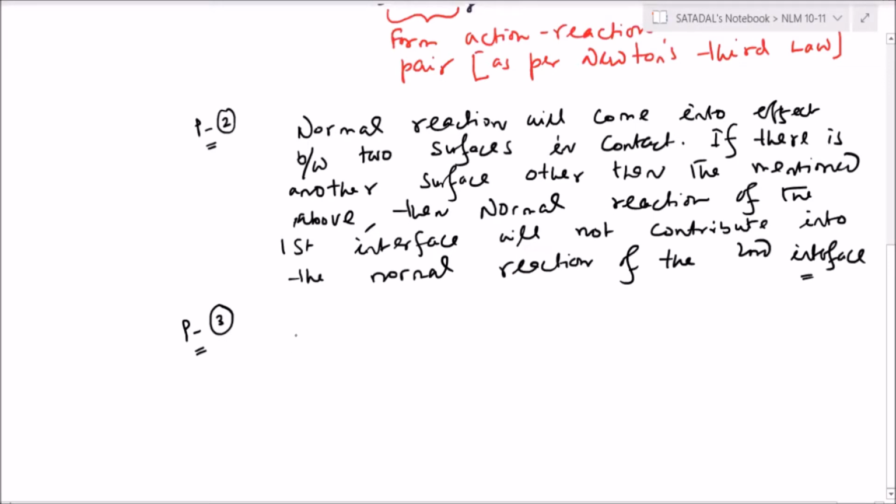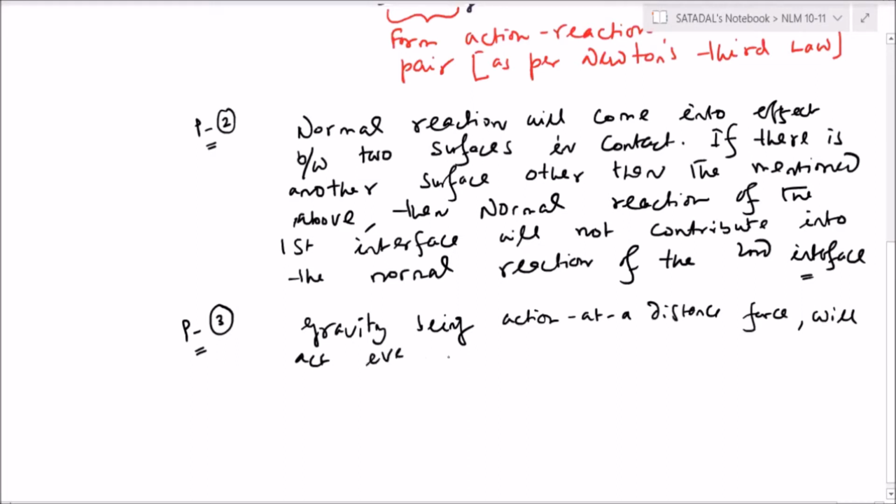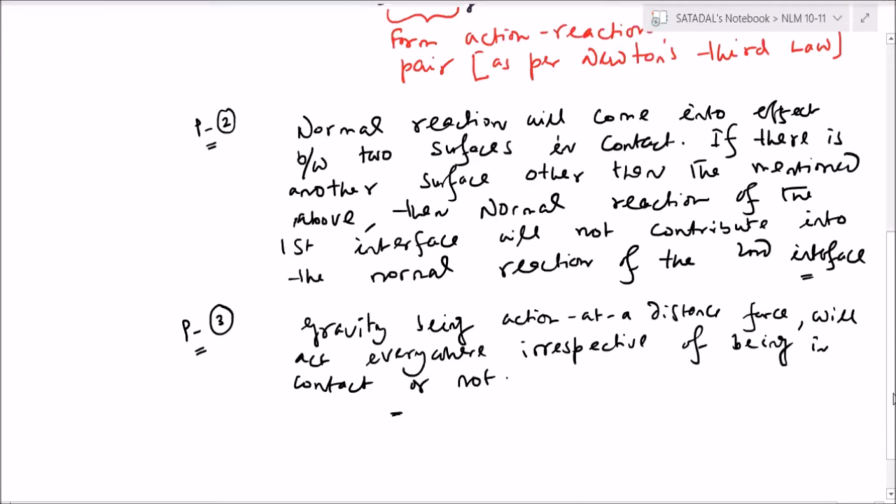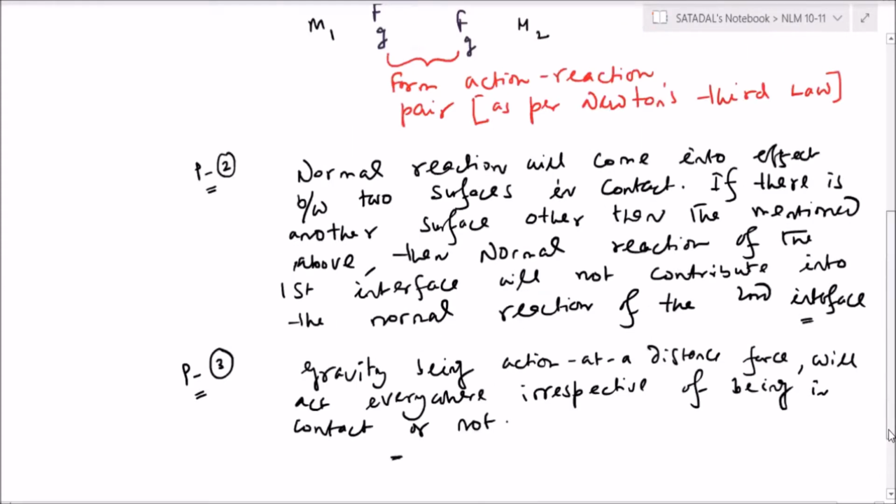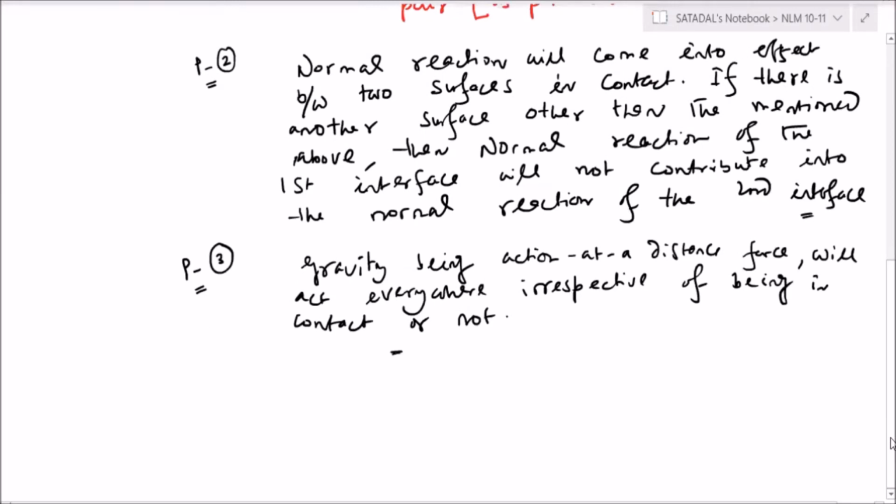So 3 is gravity being action at a distance force will act everywhere irrespective of being in contact or not. Okay. Right now? Clear for everyone?